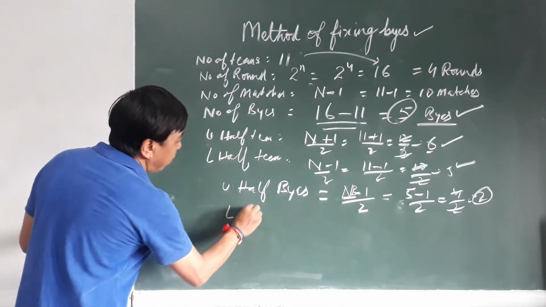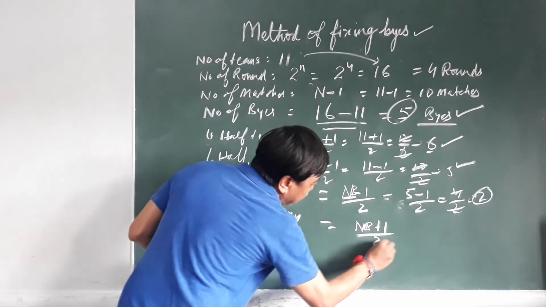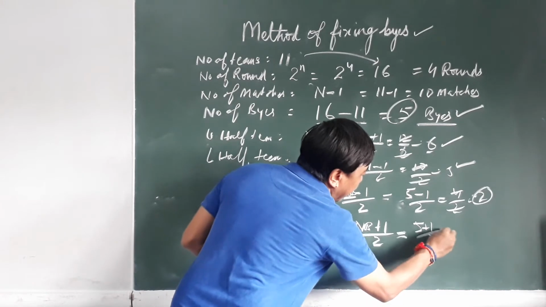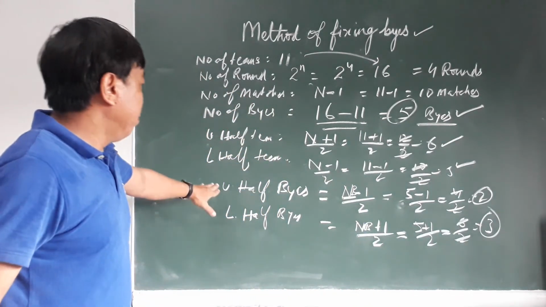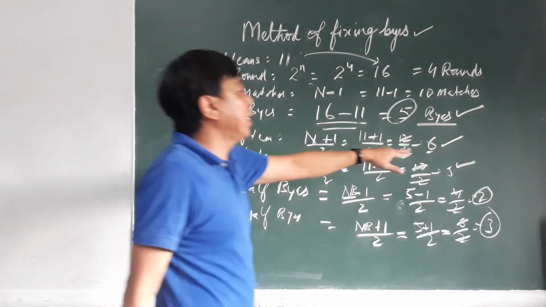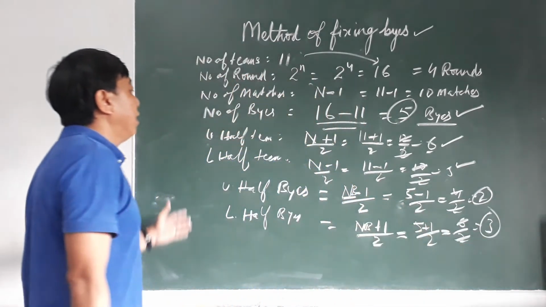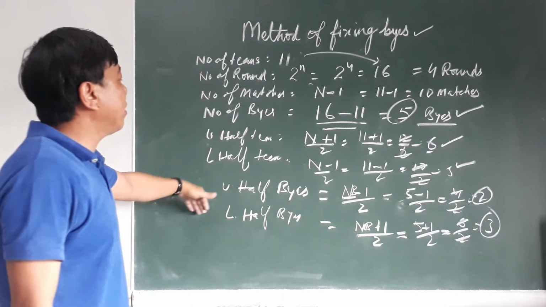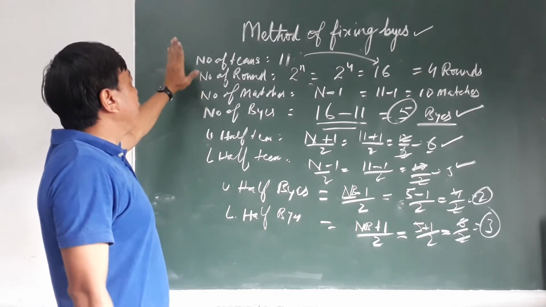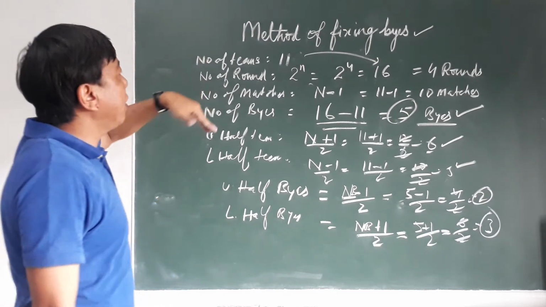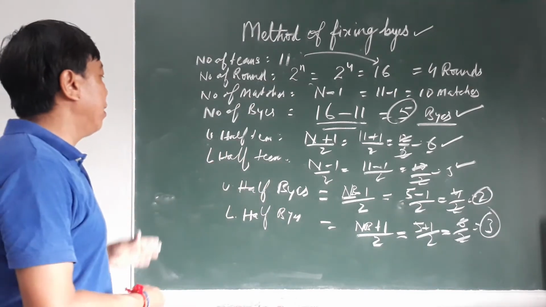Lower half byes equal to (nb plus 1) upon 2, 5 plus 1 upon 2 equal to 6 upon 2 equal to 3. So upper half teams will be 6, lower will be 5, byes upper will be 2 and lower will be 3. This is the way to calculate the byes, teams, number of matches and number of rounds.